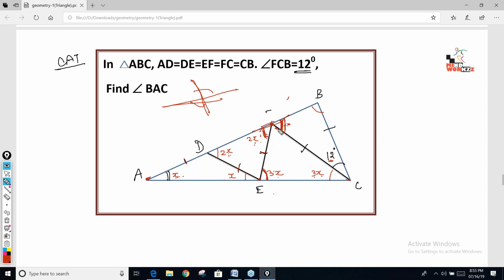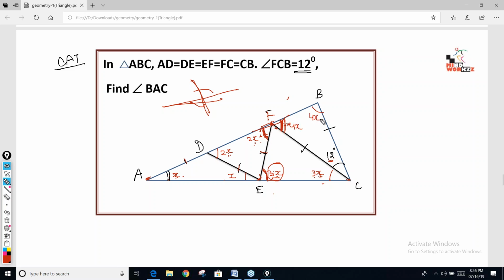Okay, so this angle is the exterior angle of FAC. Karan asks: this is x, this is 3x, so how come 3x? Jyoti, I am going step by step, so you ask how come 3x. This angle is the exterior angle of FAE. This is 2x, this is x, so this is 3x. When I ask 3x, if it is clear, only then I proceed to 4x. Now this is 3x, this is x, so this is 4x.